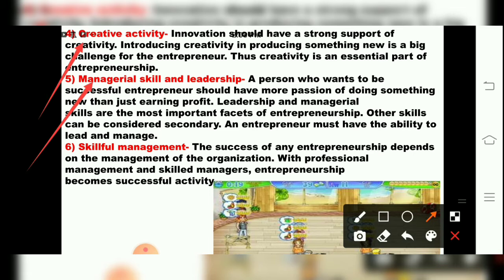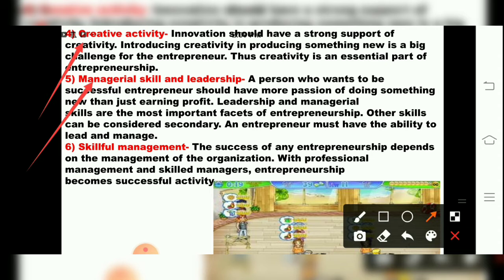Other skills can be considered secondary. Whatever other talents he has will be considered secondary, but the primary factor for an entrepreneur is having leadership skills, managing the department, managing the workers. An entrepreneur must have the ability to lead and manage. A person who wants to be a successful entrepreneur should have more passion of doing something new than just earning profit. So leadership and managerial skills are the most important facets of entrepreneurship.